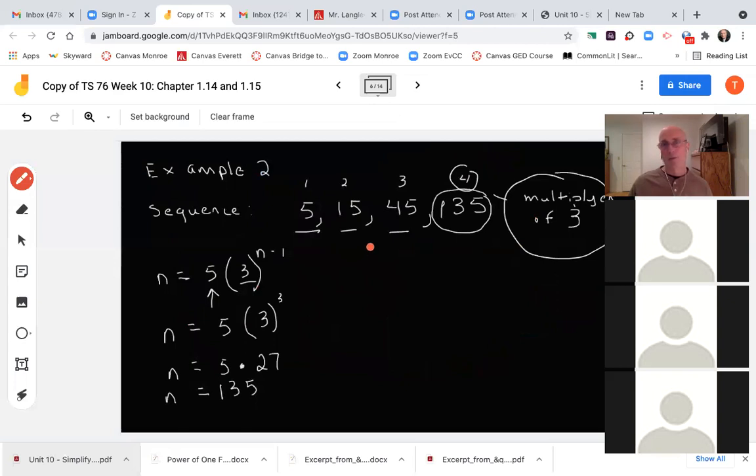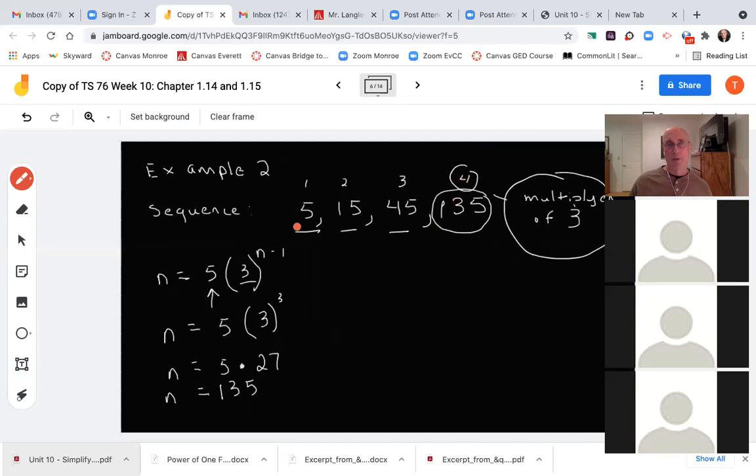Here's another example. You don't have to copy it down because it's the same thing, but please listen through it. I got a sequence: 5, 15, 45, 135. 5 times what got me 15? 3. Then 3 times 15 is 45. It looks like I've got a geometric sequence going on here where I'm multiplying the previous term by 3 each time. If they ask you to find, in this case, I circled 4, so the 4th term, and again, this could have been the 14th. They could have asked you, and they will in your homework, find the 12th term.